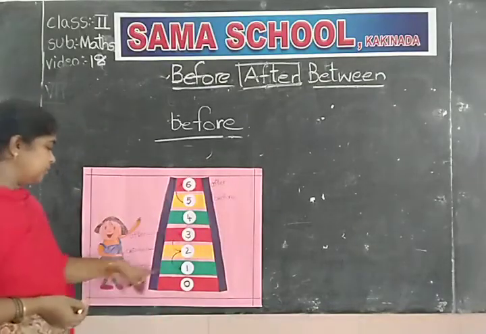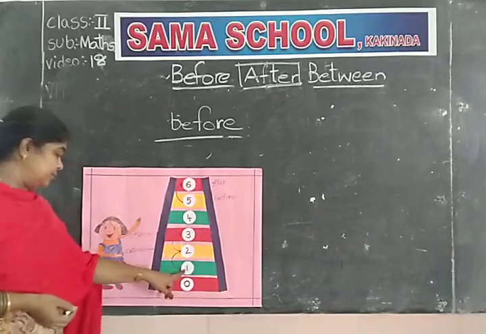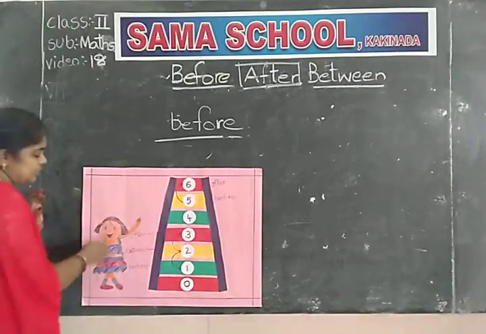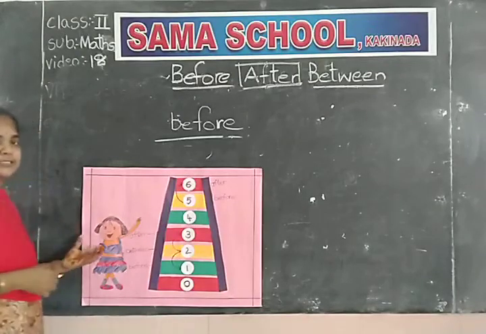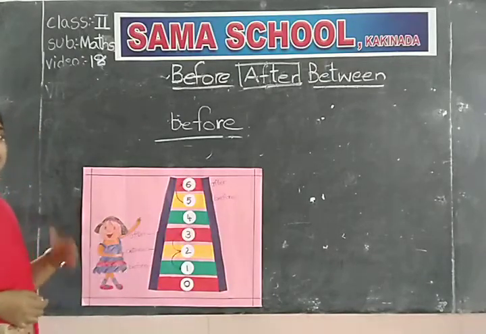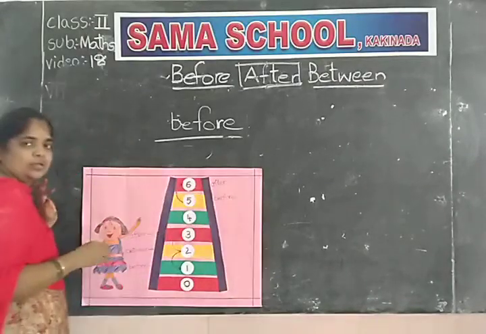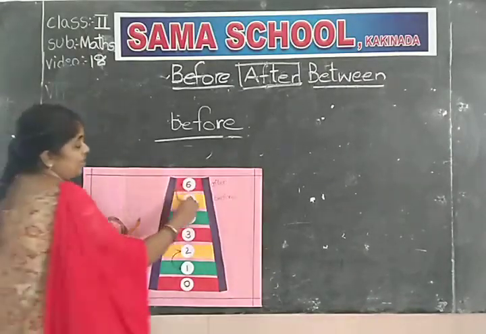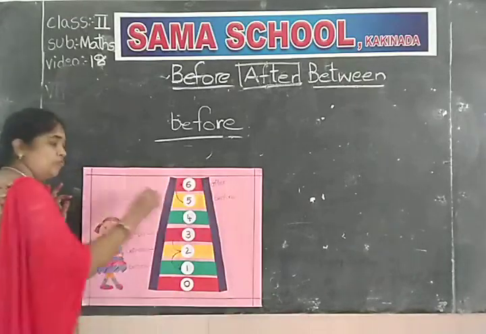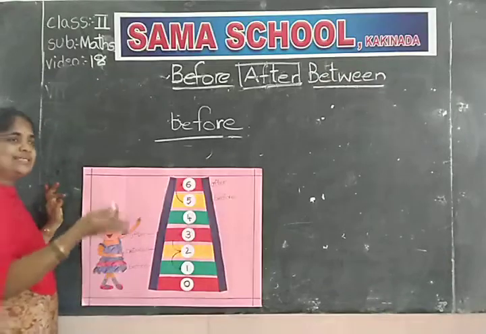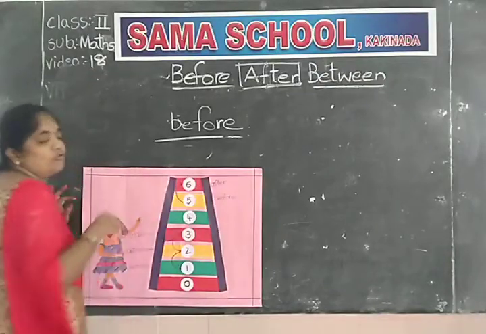See here also. 2 before 1. 1 before 0. This girl is showing the number. See children, this girl is also studying second standard only. 6 before 5. If you want the after number, 5 after 6. If you take 5, 5 after 6, 5 before 4.